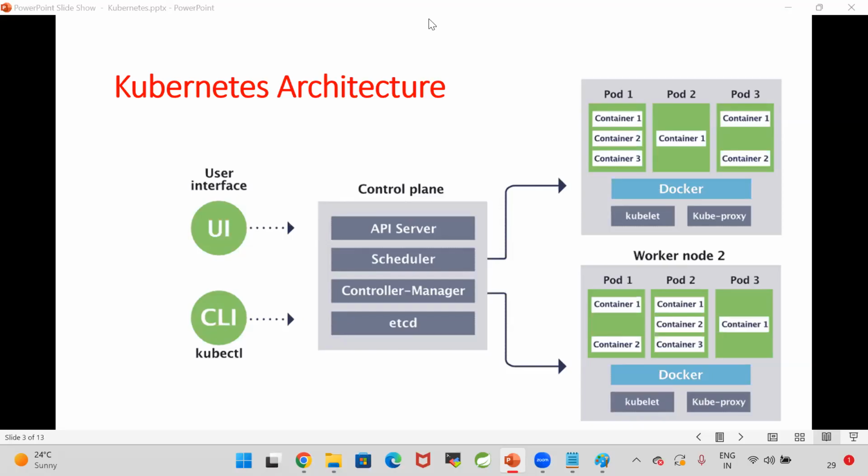I have two questions. In a real-time scenario, how many master nodes and how many worker nodes are supposed to be created? Generally, if you are going for a cloud cluster, like AWS EKS, one control plane is sufficient. If you are creating your own cluster, then going with 2 to 3 master nodes is recommended. Tomorrow you will understand it.